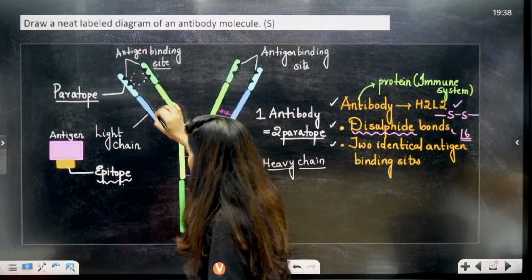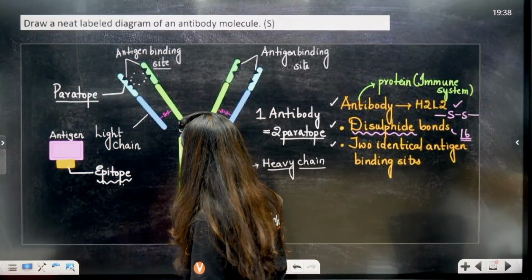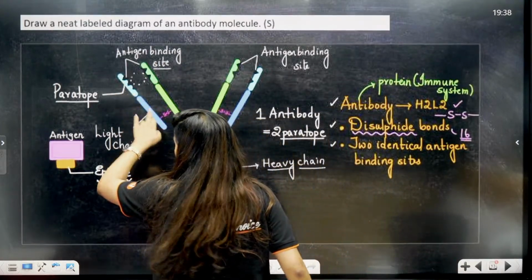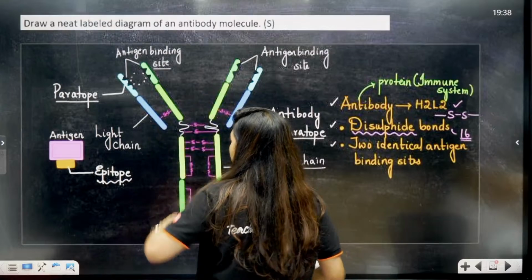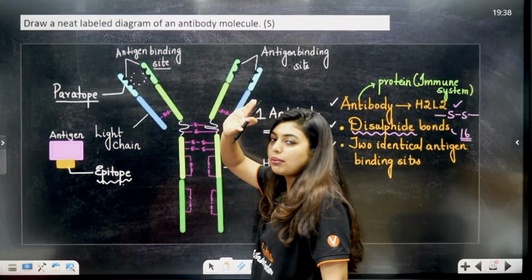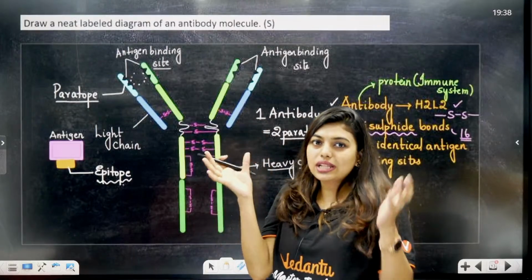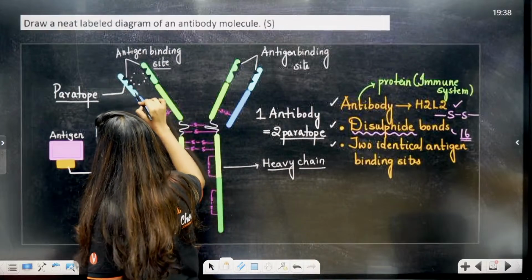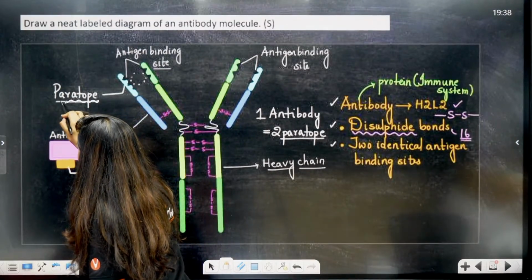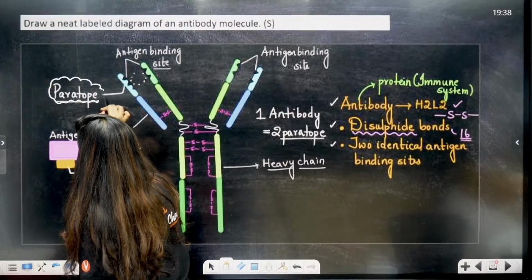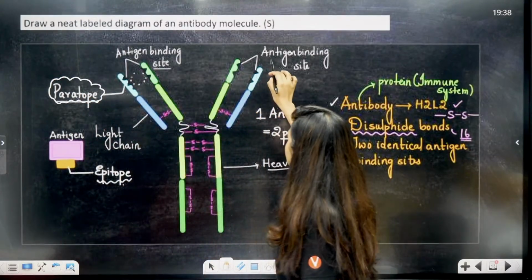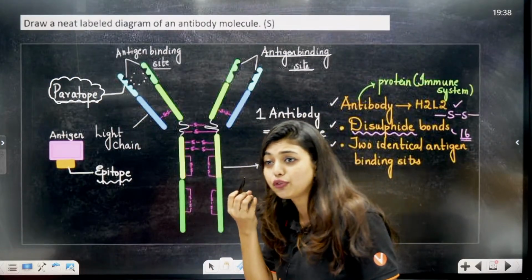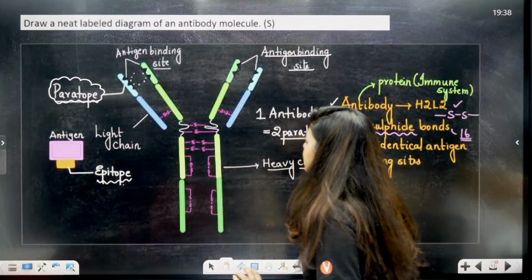You draw 12 broken lines. So here one line, here one line, here one line, and here again the same thing goes. Very importantly remember, what are these antibodies? They bind with the antigen, right? The region in the antibody where the antigen will come and bind is called the paratope. Okay, paratope. And here the antigen binding site is given in your NCERT. You can stick to this and write antigen binding site. Even if you forget paratope, it's okay. Write antigen binding site.